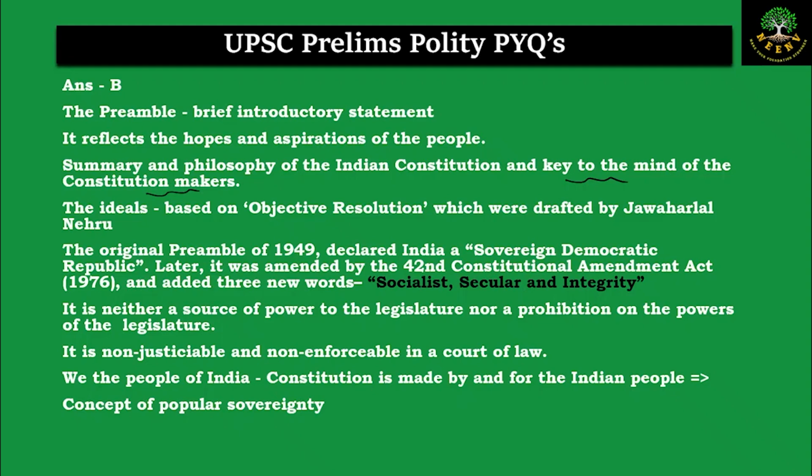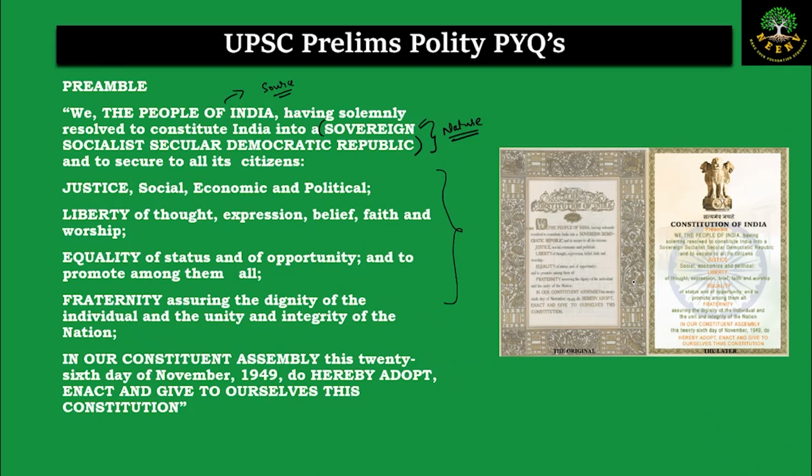And we had only one amendment to the preamble till now, that is the 42nd amendment in 1976. The words socialist, secular and integrity were added. So here the word socialist, secular and here the integrity were added to the preamble.